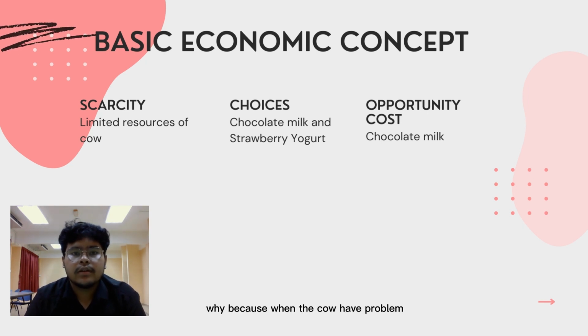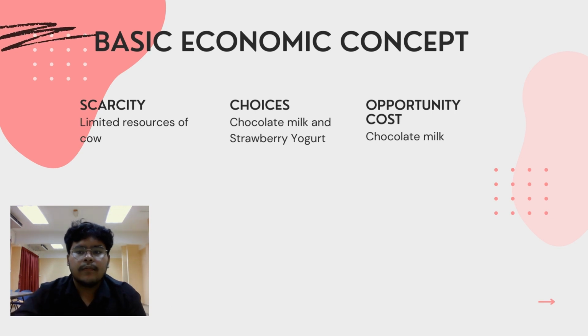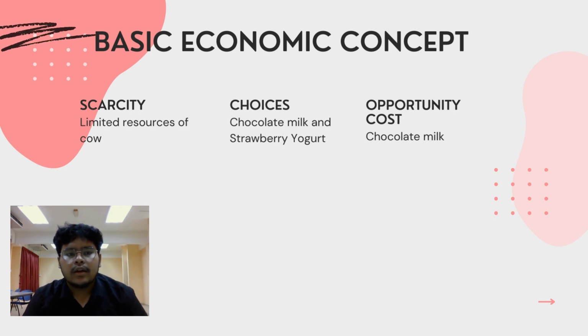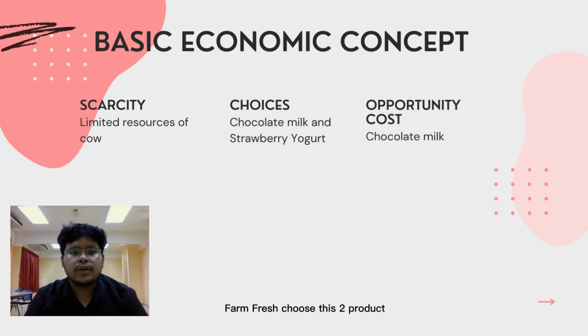Why? Because when the cows have problems and get sick, we don't have enough resources to produce our product. The second basic economic concept is the concept of choice. Farm Fresh decided to produce drinks, which are yogurt drink, strawberry and chocolate milk. Farm Fresh chose these two products because they have many advantages and many benefits.